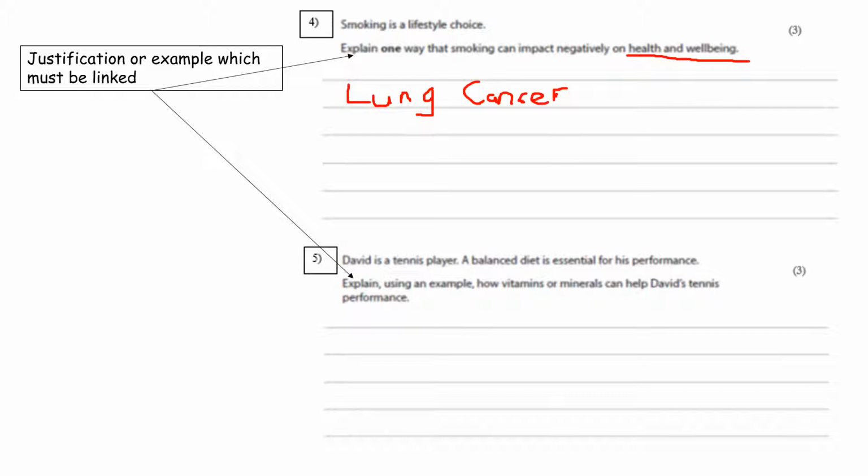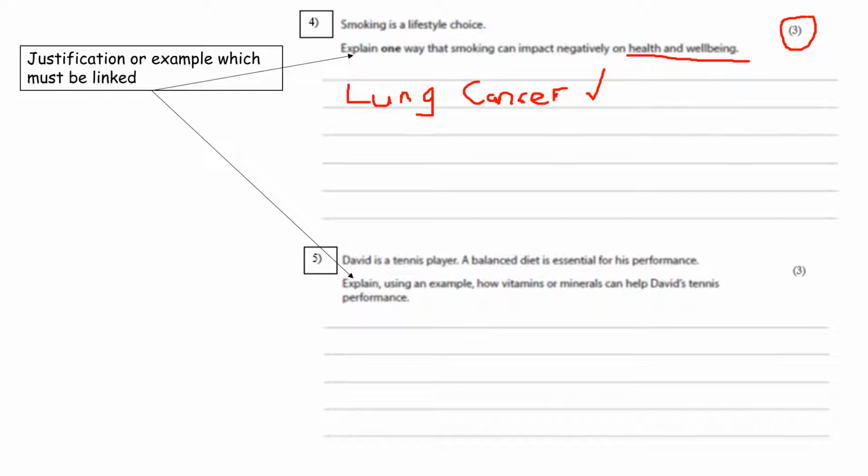Okay, so we know that the question is worth 3 marks. So let's say we've identified something that smoking can have an impact on health and well-being, and we're saying that's lung cancer on this one. I'm then going to need to start saying a little bit more about lung cancer, and in particular how smoking can have an impact on it.